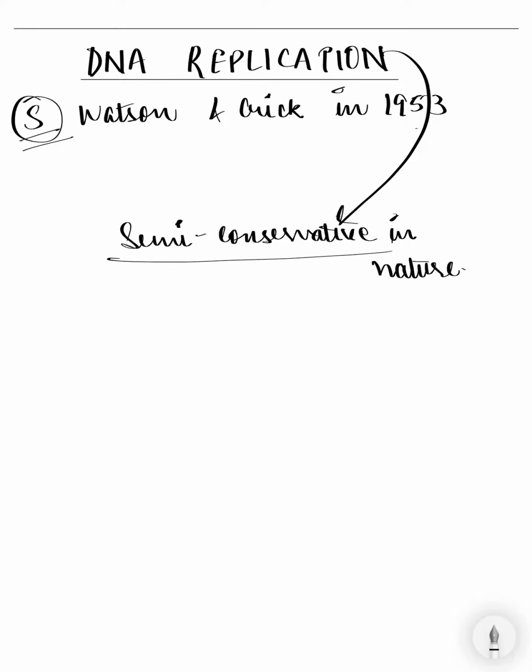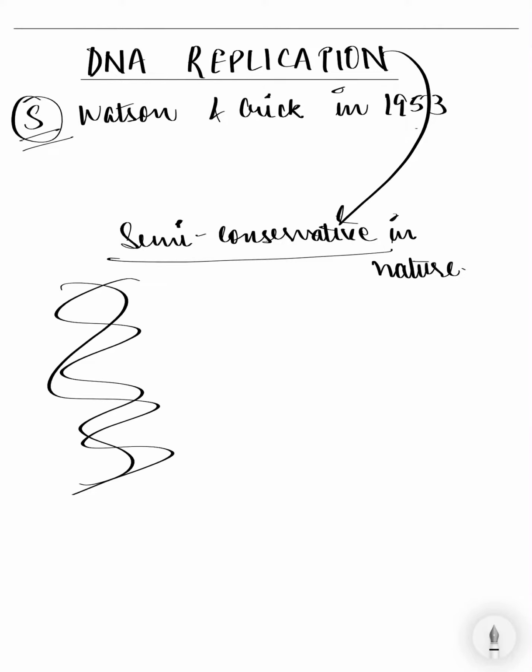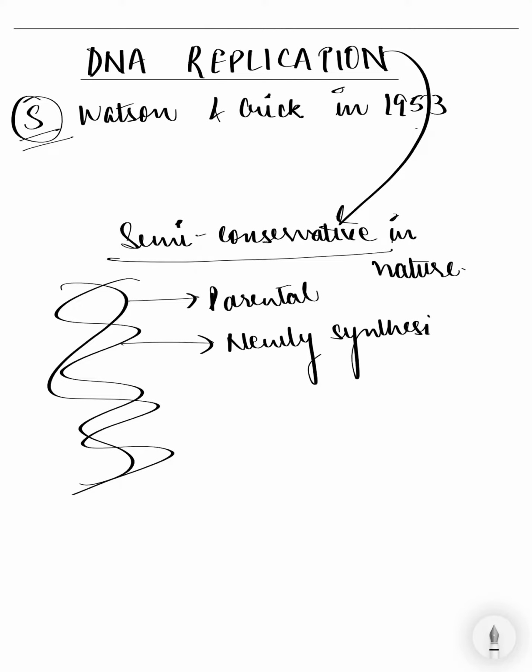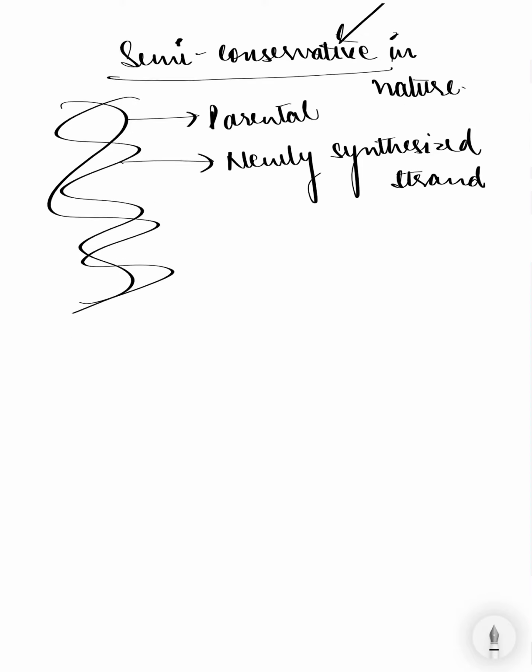Semi-conservative means that we have two strands of DNA. One strand would be the parental strand and the other strand would be the newly synthesized strand. Let's take an example here.